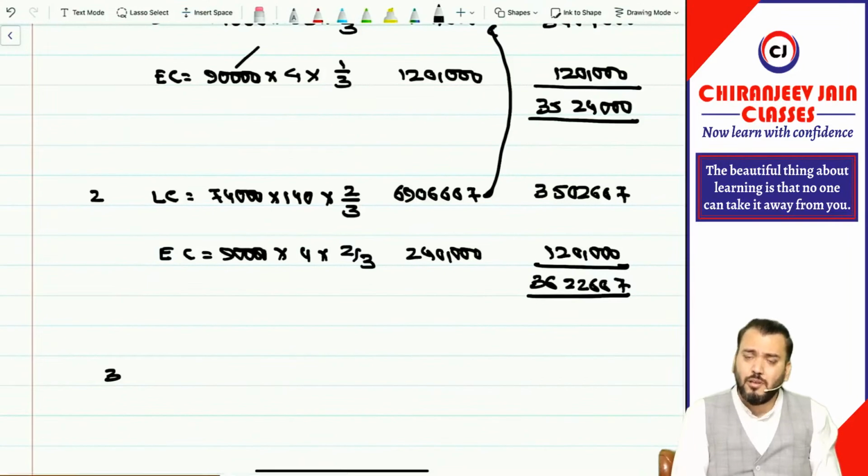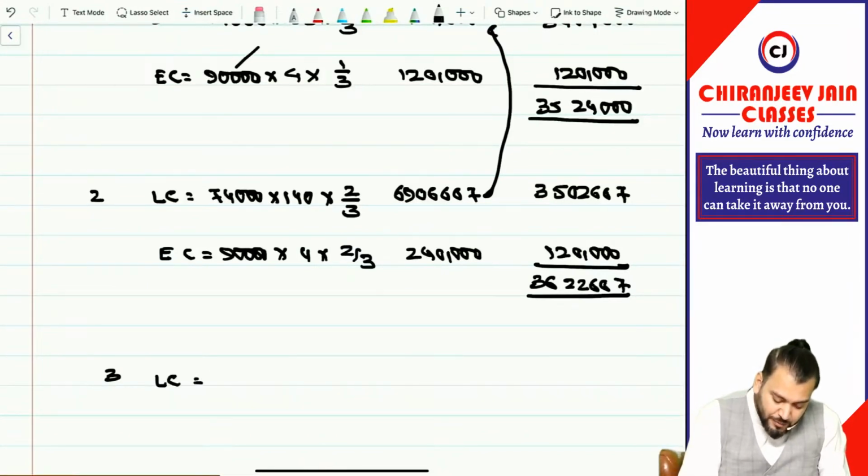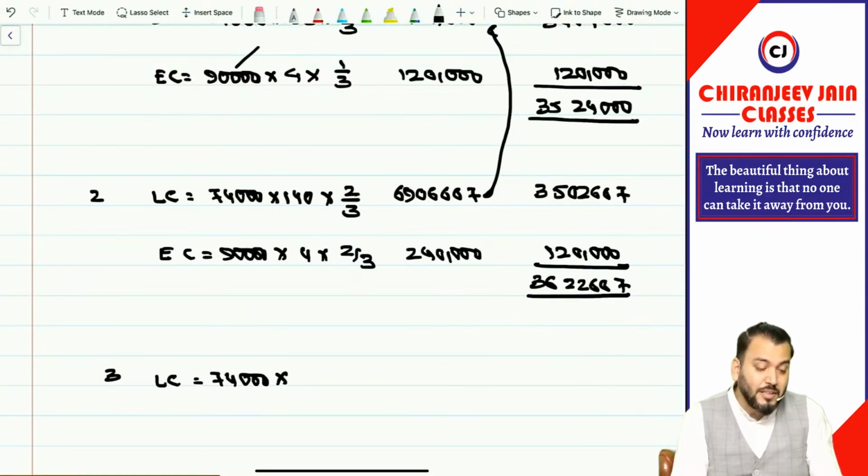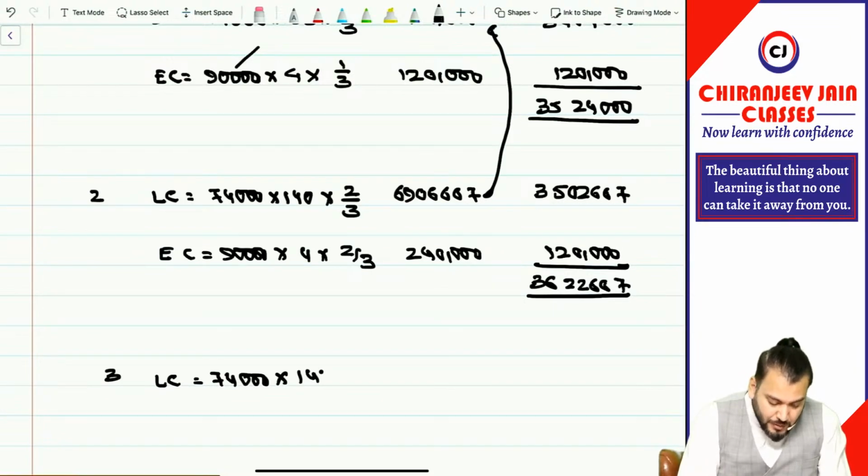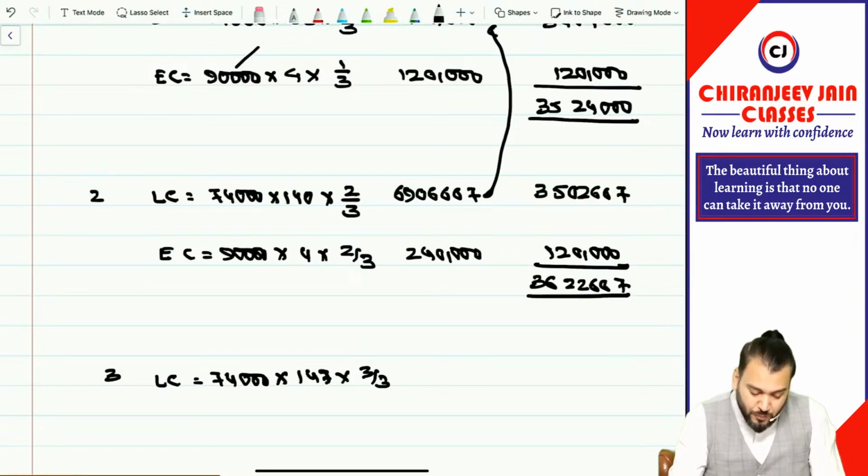Year 3, you can do now. Liability component, once again it will be 74,000 into, now once again there will be reassessment of the fair value, that is 147, into 3 by 3 you will do. So how much is it coming? 74,000 into 147. Correct.